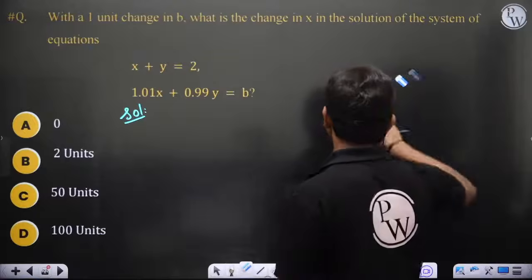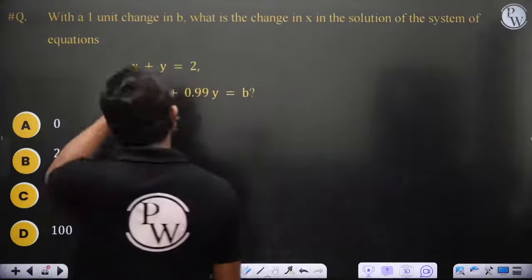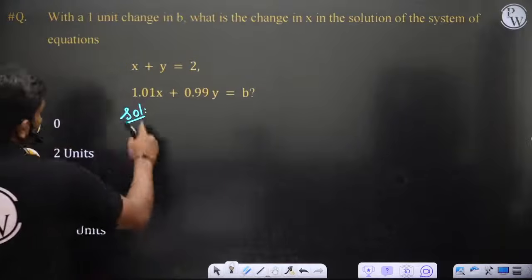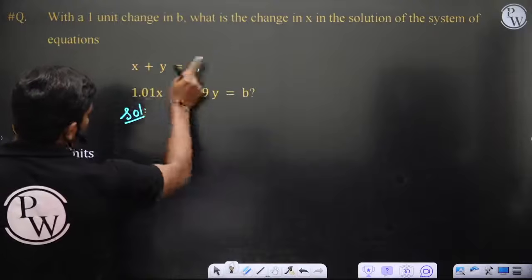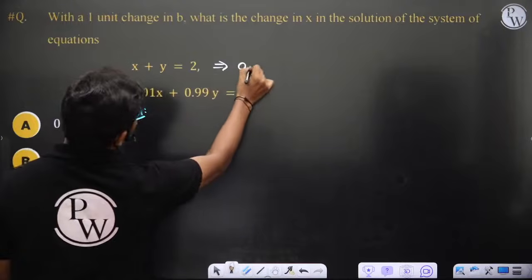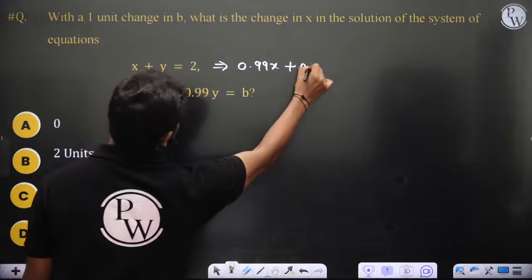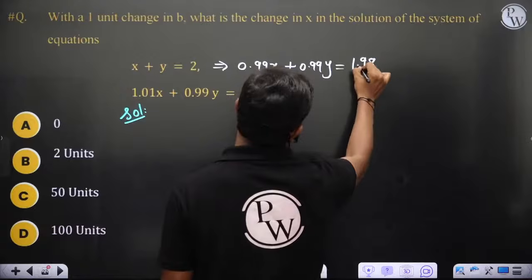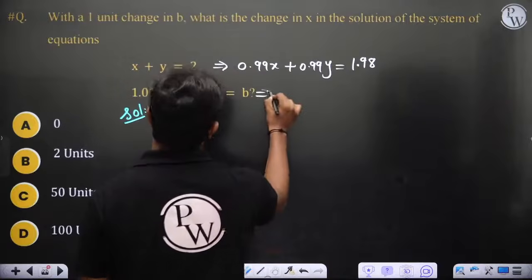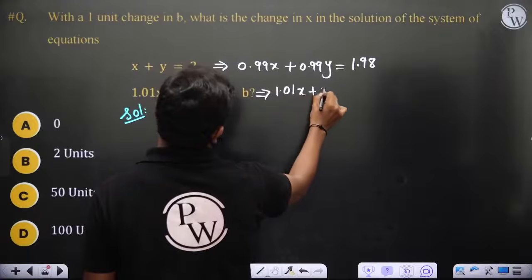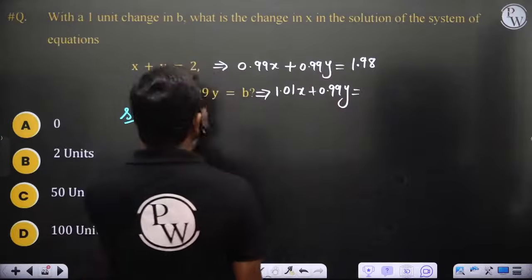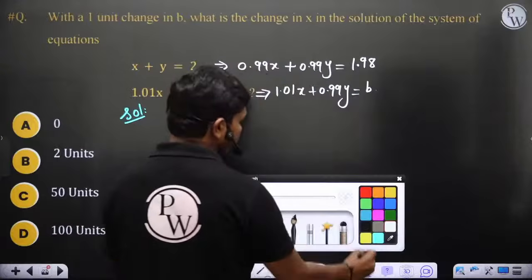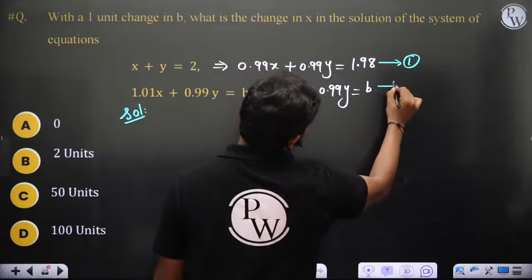So first of all, what is the connectivity between X and B? Let us figure out. Let's eliminate y from these two equations so that you can have a connection between X and B directly. If you multiply by 0.99, this implies 0.99x plus 0.99y is equal to 0.99 into 2, which is 1.98. And the other equation gives you 1.01x plus 0.99y, because I have intentionally multiplied by 0.99 to eliminate y, and this equals B. Now this is equation 1 and this is equation 2.